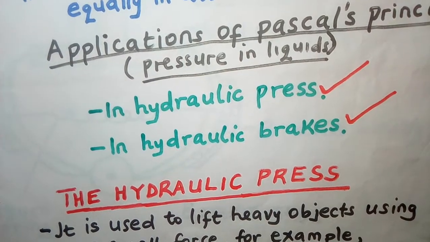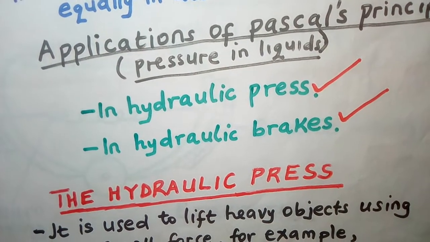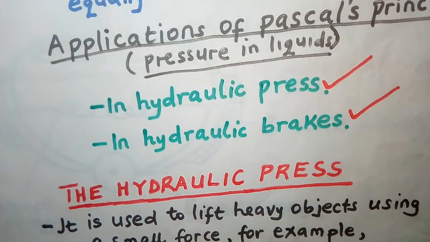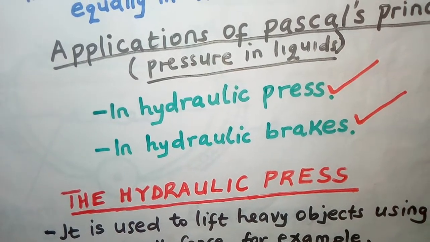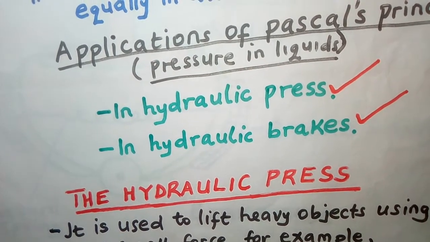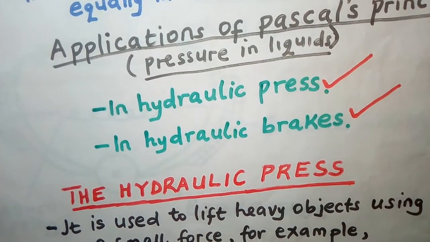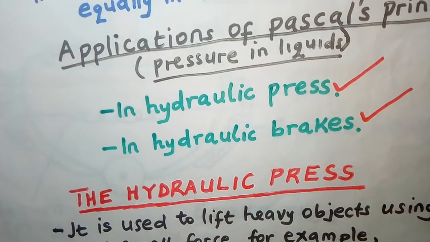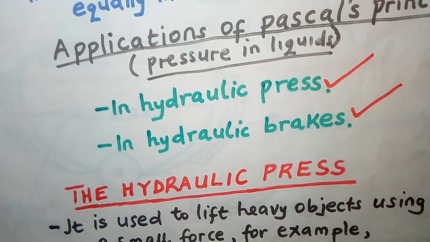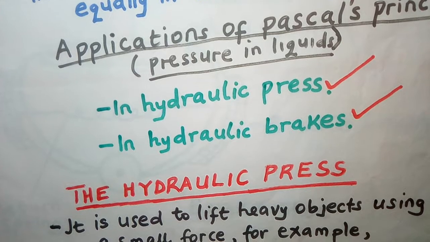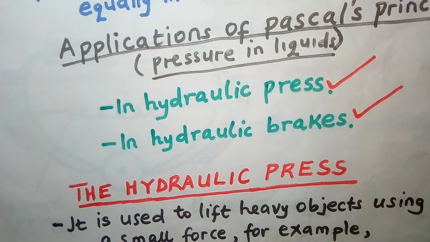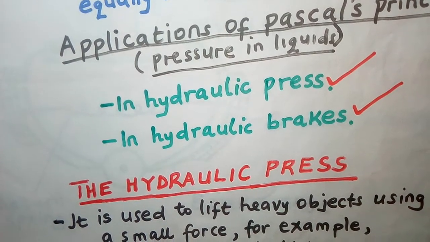Now, a hydraulic press, just as the word says press, it is used to press clothes, especially second-hand clothes. You know, second-hand clothes normally are packed in bales. So if you want to squeeze them to press them together, you use a hydraulic press. We also use it in car garages to lift cars. If you have ever seen a car lifted up in a garage, then that was a hydraulic press doing it.